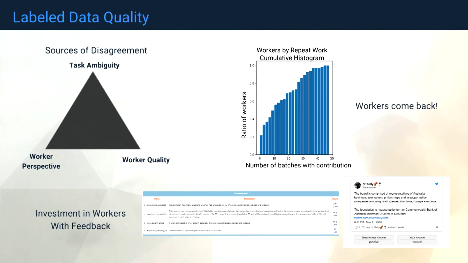The next case that we came across was worker perspective. As you noticed, we try to get sentiment on statements of facts, and some facts can be polarizing depending on people's prior opinions. While this is very useful, and you probably could dive into this for quite a while, it is about understanding how people react in a segmented fashion. For us, we're not there yet, so this is a source of error in our models at the moment. And lastly, there's worker quality here.